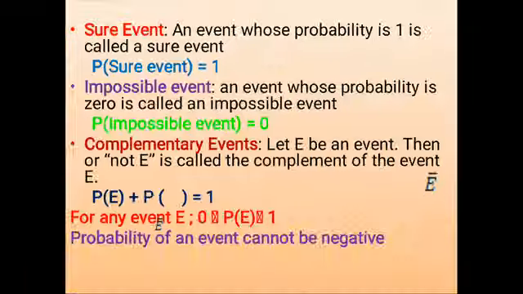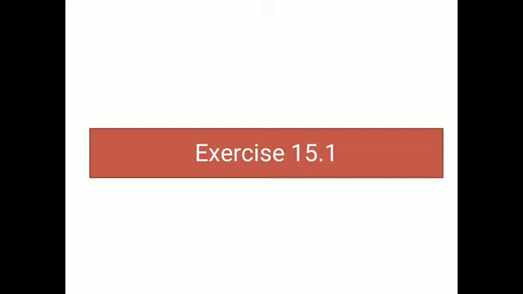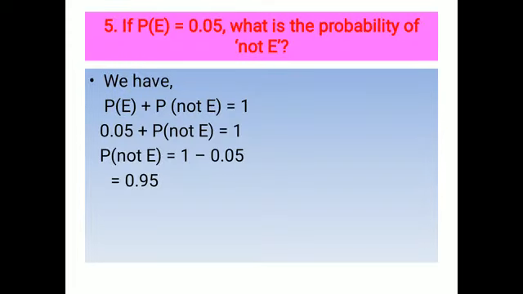Let us start the exercise. Take the textbook and look at the questions one by one. Look at the first question, number 5. Write the question. The probability of an event E is given as 0.05. What is the probability of not E? Look, E and not E, what type of events are they? They are complementary events. Complementary events means the sum of their probabilities will always be 1.